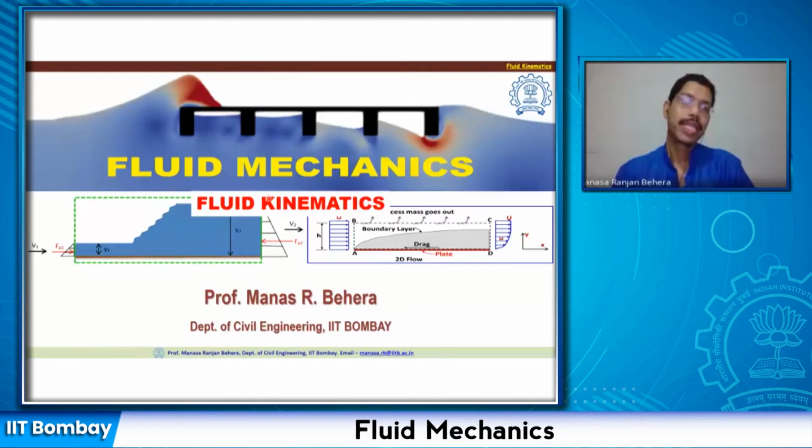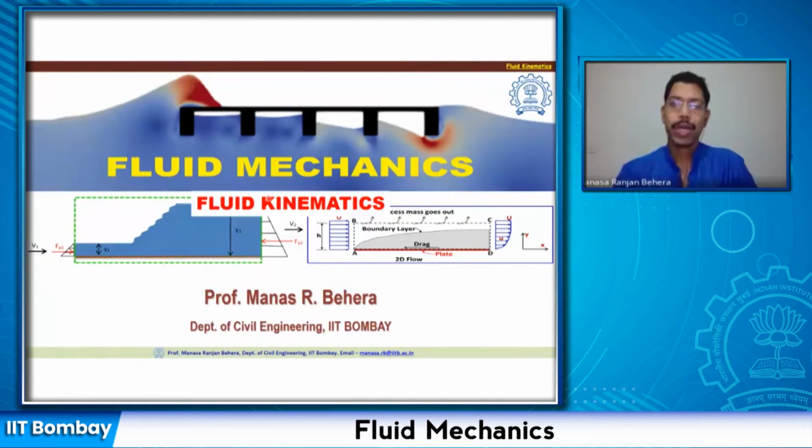We have already discussed in the previous lectures fluid statics, in which we considered fluid at rest, and analyzed how the pressures and forces are calculated when the fluid is static. Now, in fluid kinematics, we will be discussing the motion of the fluid without considering the forces or energy.